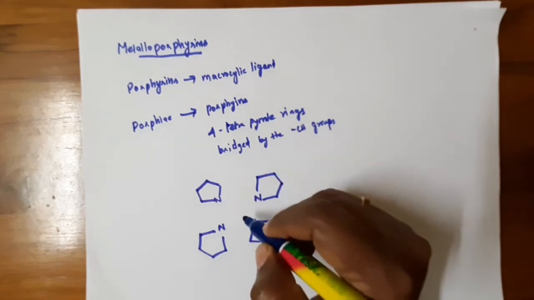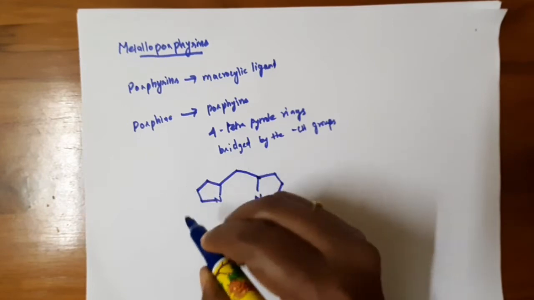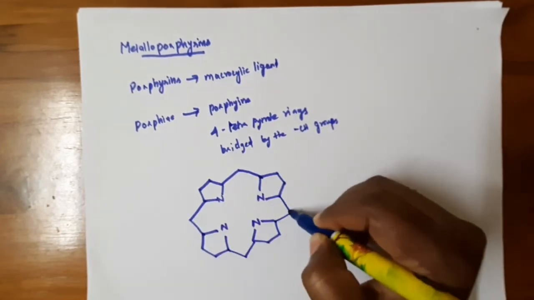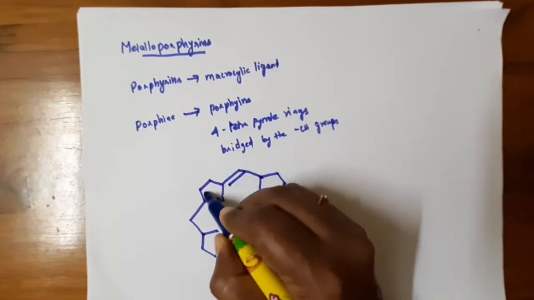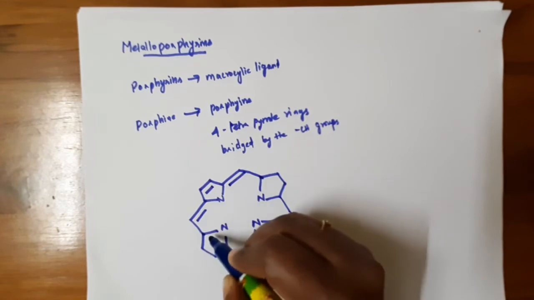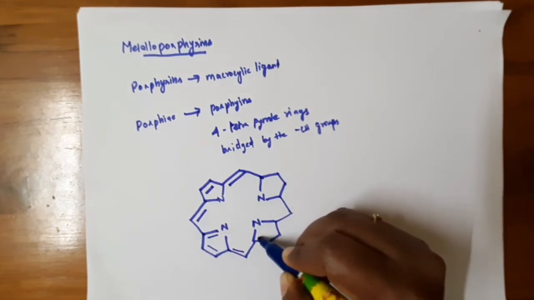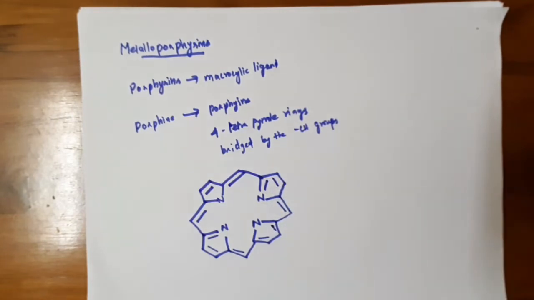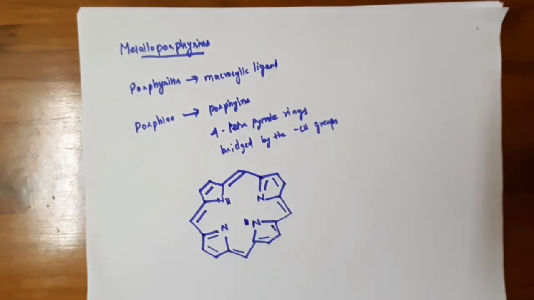So these are the four tetrapyrroles, which are bridged by the methane groups, otherwise known as methylidine bridges.